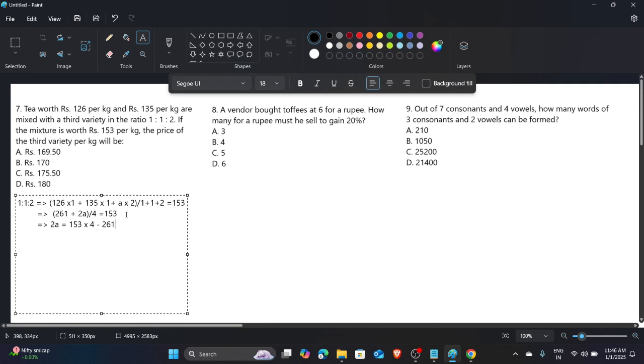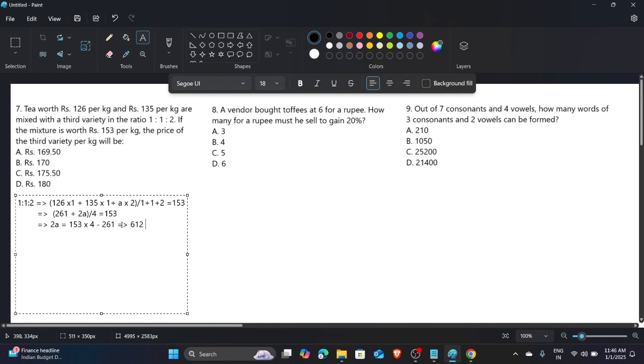Now when we try to solve this, just multiply it by 4. When we multiply by 4: 4 3s are 12, carry 1, 4 5s are 20, carry 2, 4 1s are 4, so 6.